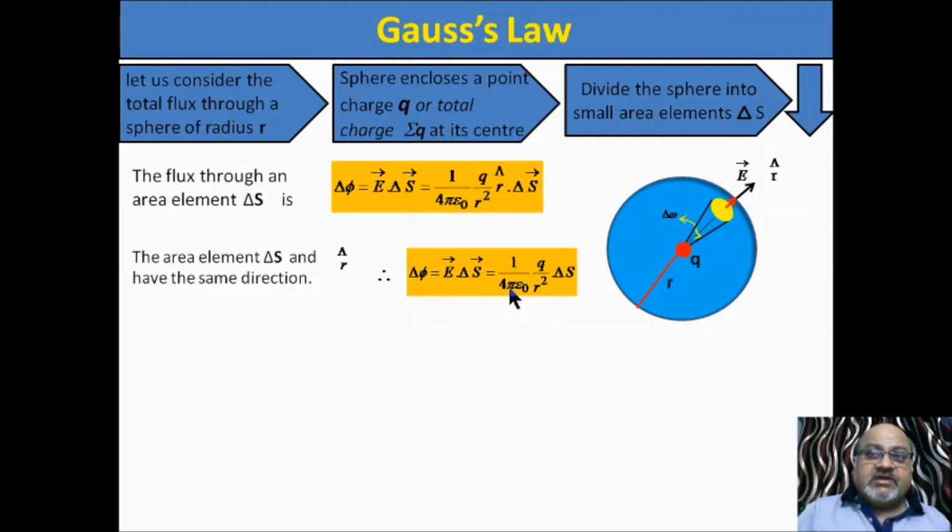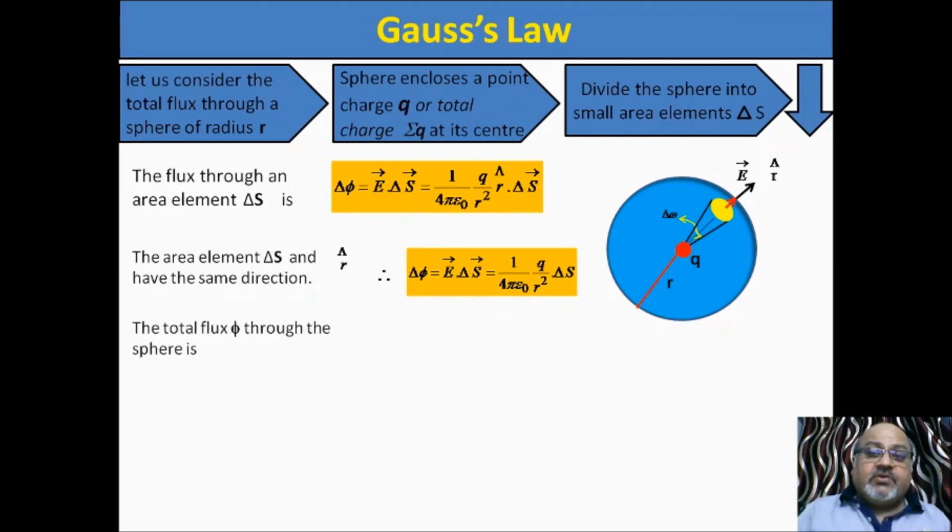So here is the conclusion that flux related with this small element delta phi has come out to be 1 by 4 pi epsilon naught q by r square delta s. What next?